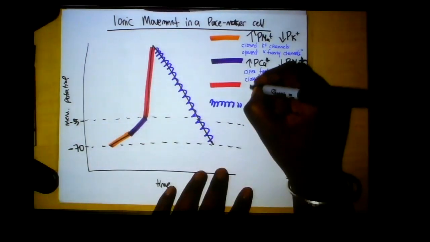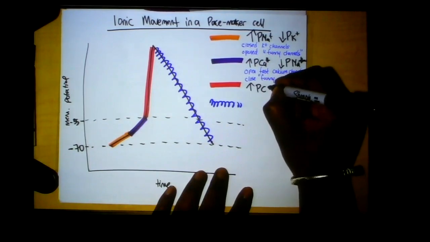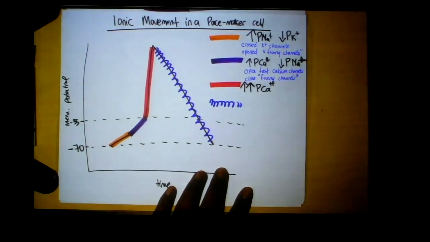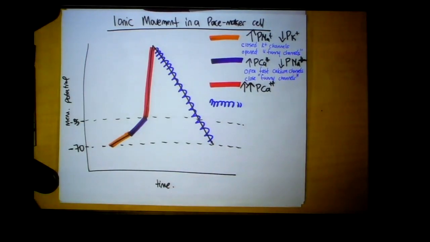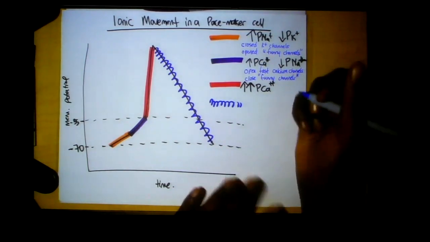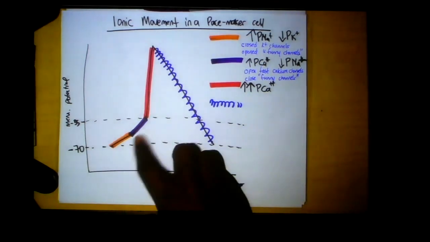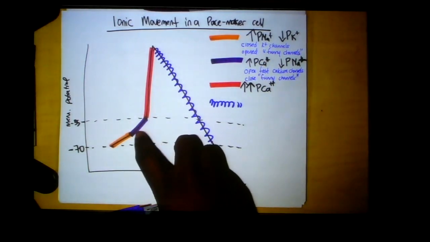All right, now the third step here is very simple, very straightforward. We increase the permeability to calcium. This is a really strong increase in permeability, and that's because we've opened up a different type of calcium channel, right? These are slow calcium channels. And this is where this gets a little confusing. Slow calcium channels create more of an influence on the membrane potential because they stay open for longer, okay? Whereas fast calcium channels, sometimes called T-type channels, are open very transiently. That's why they're called fast channels, and they don't create as much of an influence on the membrane potential, okay?